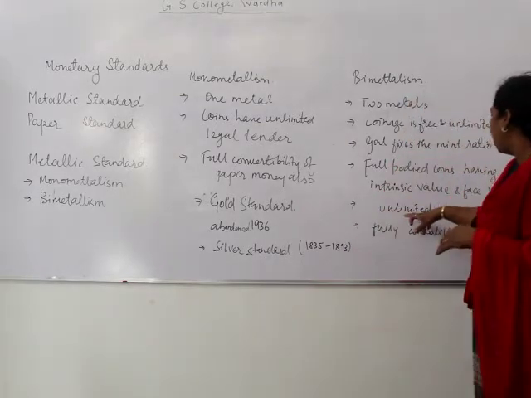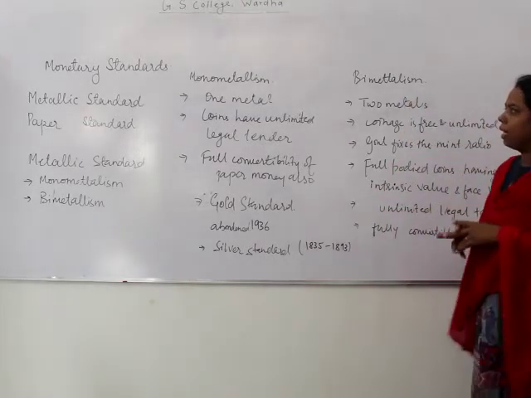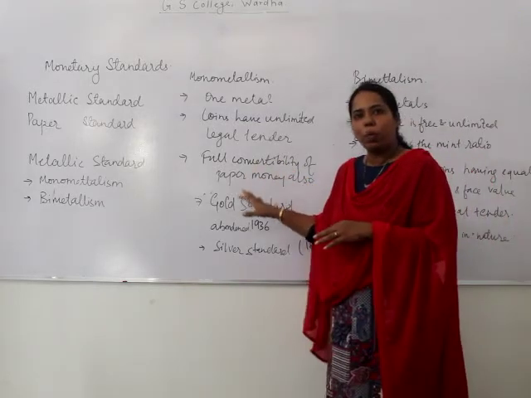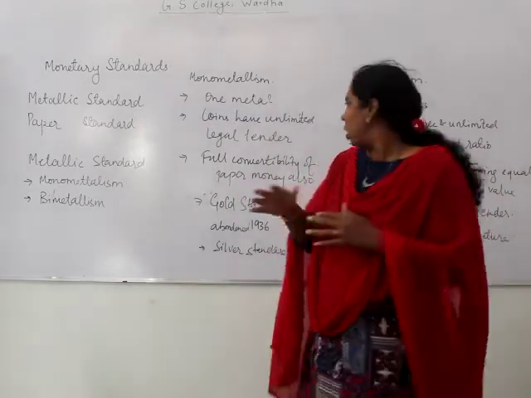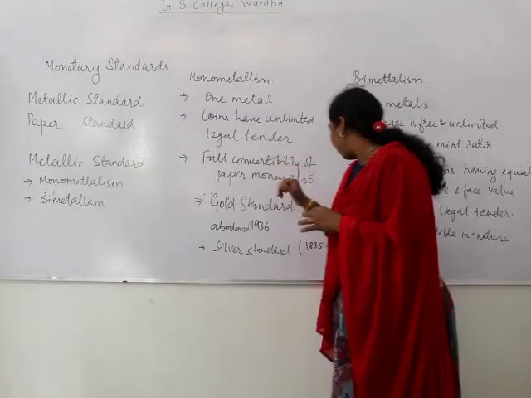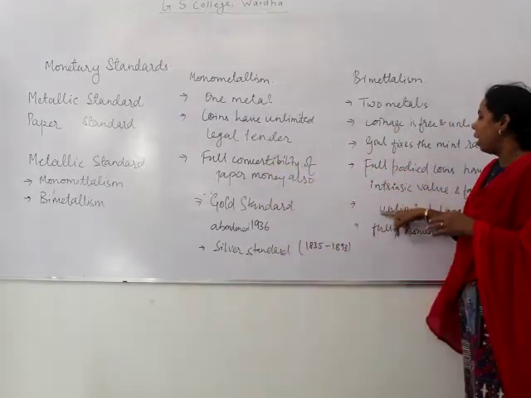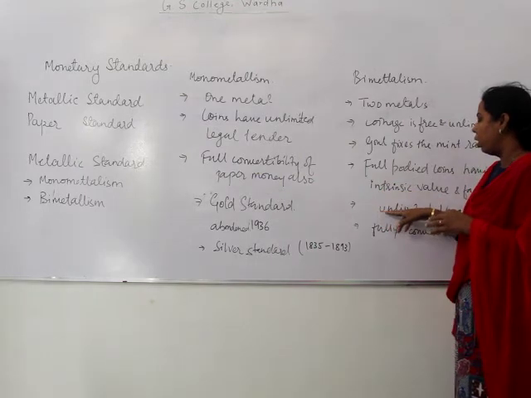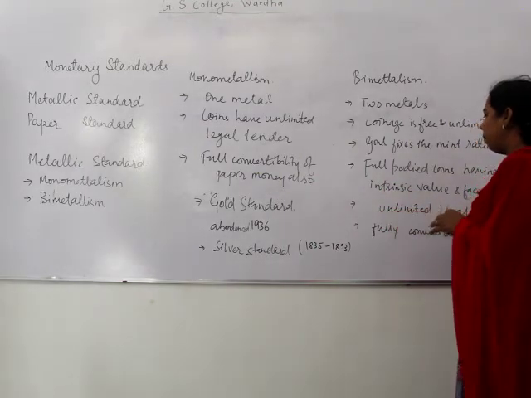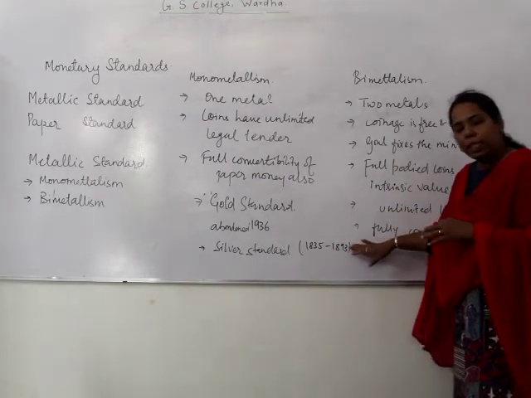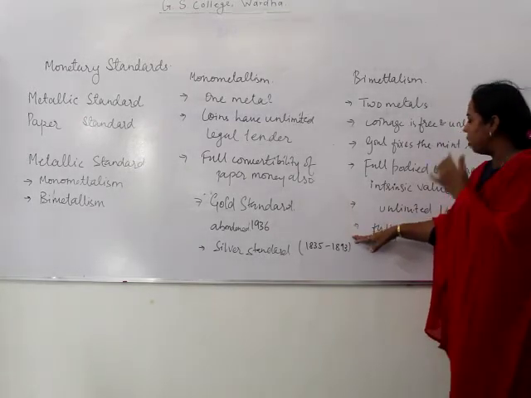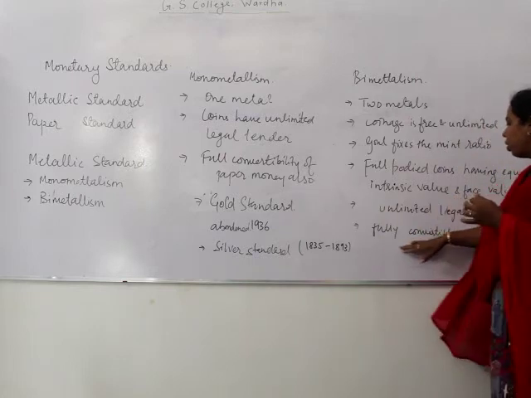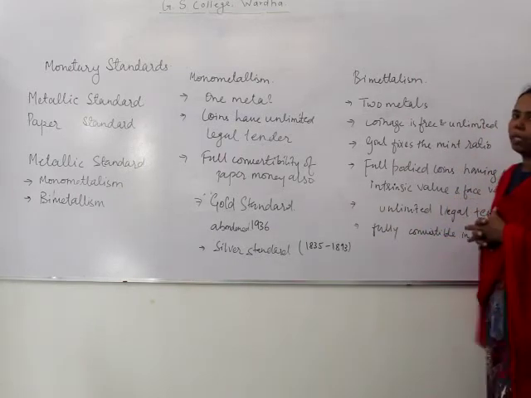Now the unlimited legal tender. As we saw in monometallism, in bimetallism also the money has unlimited legal tender. Bimetallism also has the feature of full convertibility.